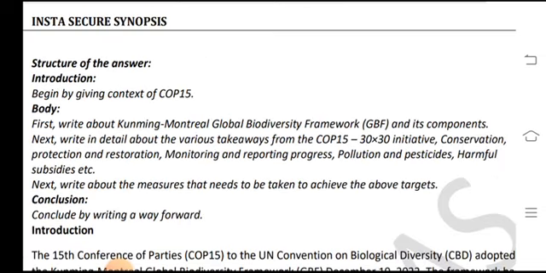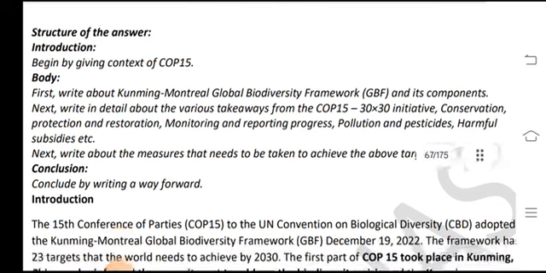Structure of the answer: the introduction begins by giving the context of COP15. In the body, first write about the Kunming-Montreal Global Biodiversity Framework (GBF) and its components. Next, write in detail about the various takeaways from COP15: the 30 by 30 initiative, conservation and protection, restoration, monitoring and reporting progress, pollution, pesticides and harmful substances, etc. Next, write about the measures that need to be taken to achieve the above targets. Conclude by writing a way forward.